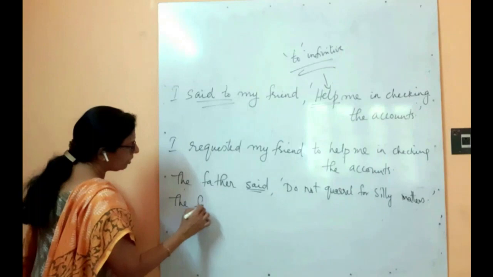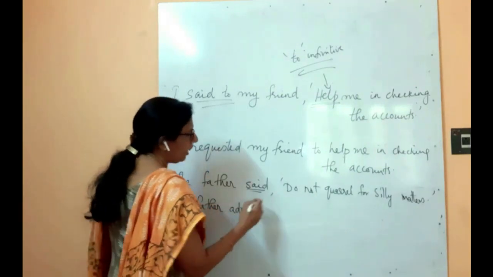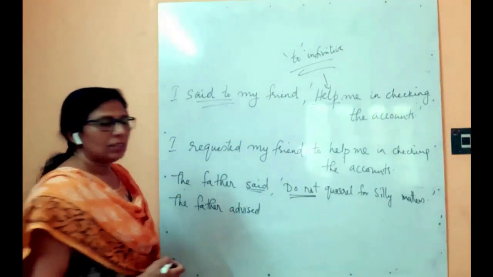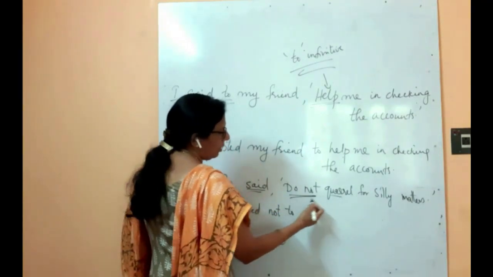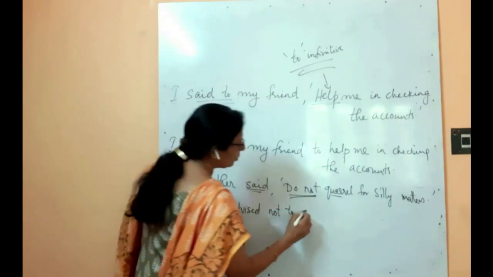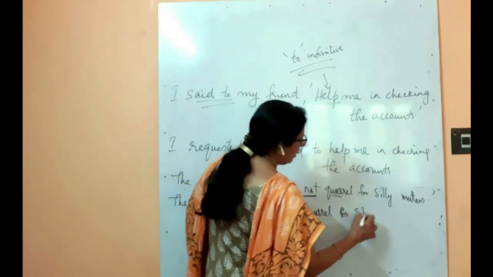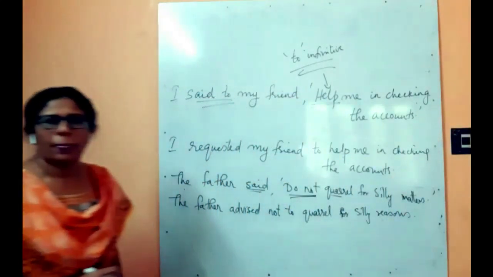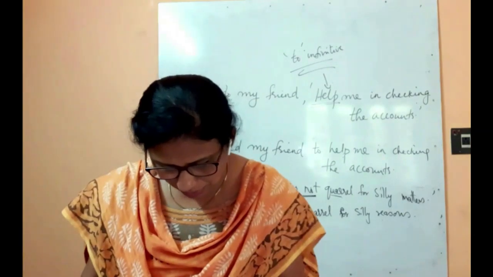So the father advised, subject, complement, verb form. Okay, advised, "do not." So how will you do it? Not do. Okay, do quarrel. So the infinitive will be "to quarrel," and as it is negative, "not to quarrel for silly reasons." And full stop. Okay, next example.